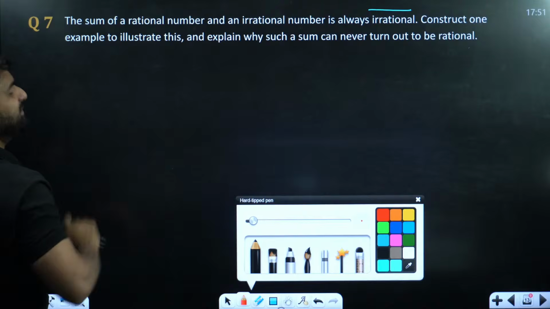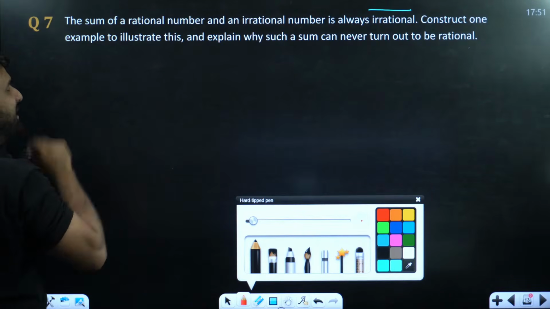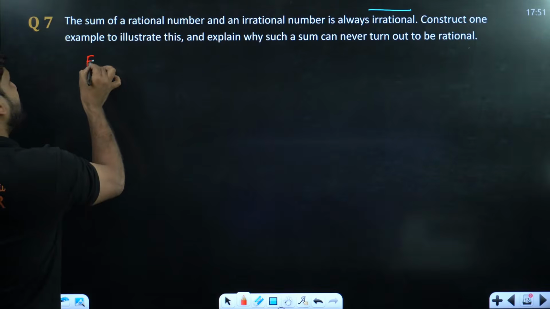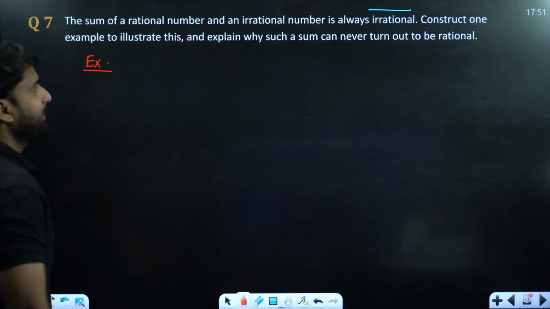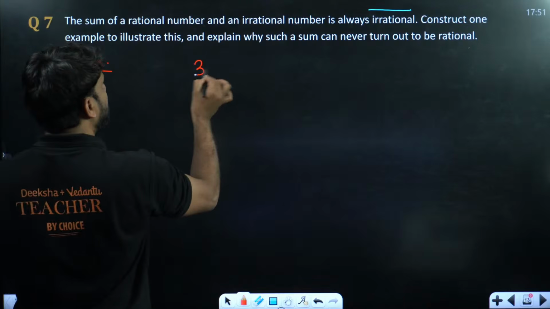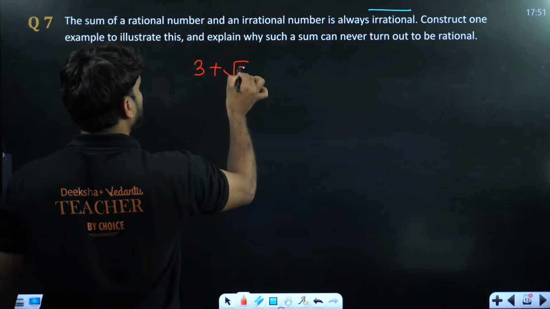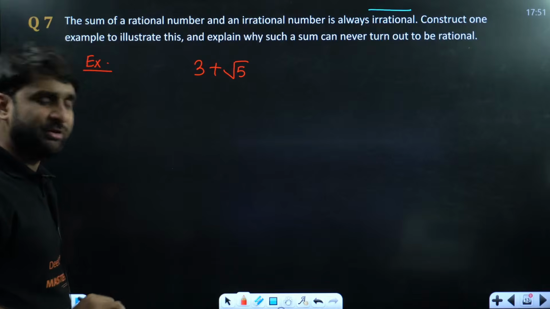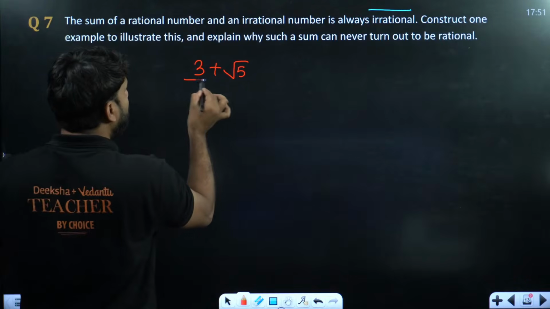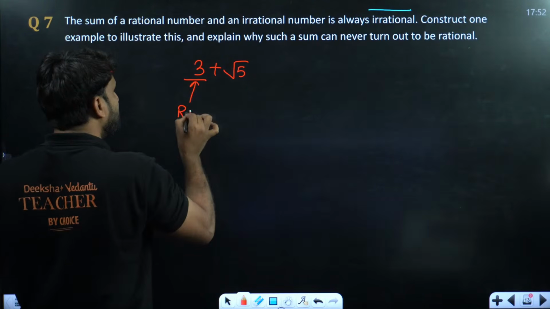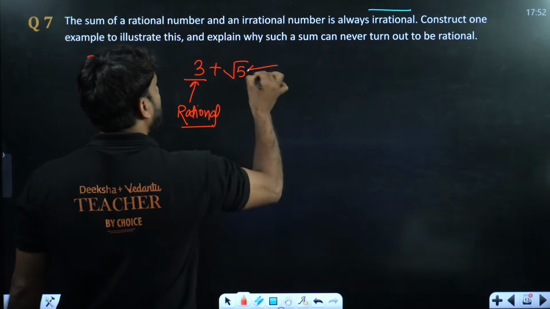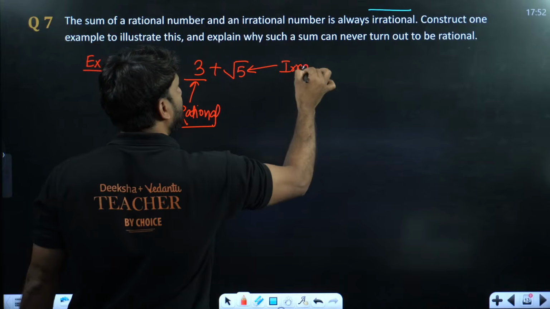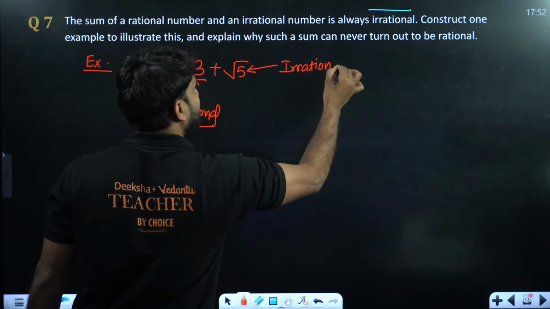Very good. Let me show you. My dear champion, let's take an example: 3 plus root 5. We all know here 3 is rational, and root 5 is irrational.